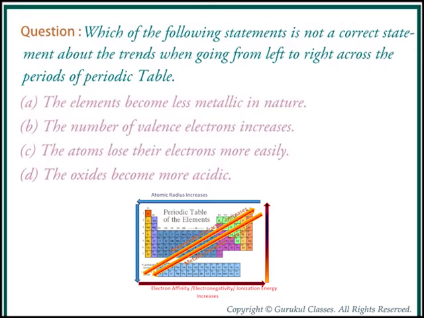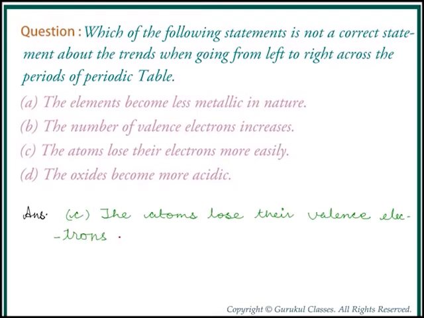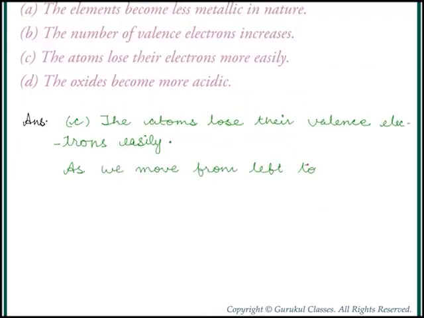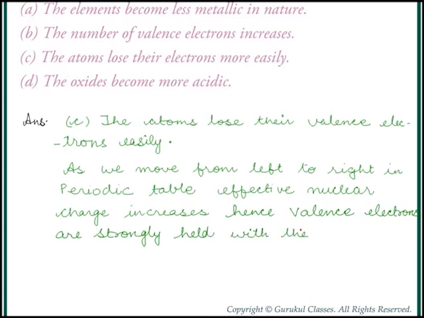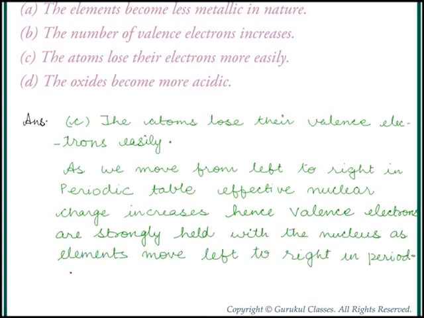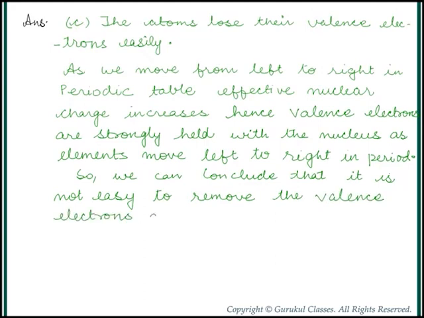The explanation is given below. Atoms lose their valence electrons easily. As we move from left to right in a periodic table, the effective nuclear charge increases. Hence, the valence electrons are strongly held by the nucleus as the element moves from left to right in a period. So, we can conclude that it is not easy to remove the valence electrons as we move from left to right in a period.